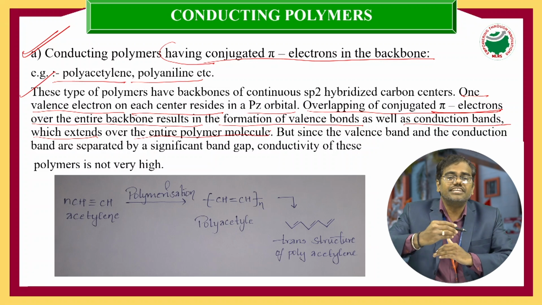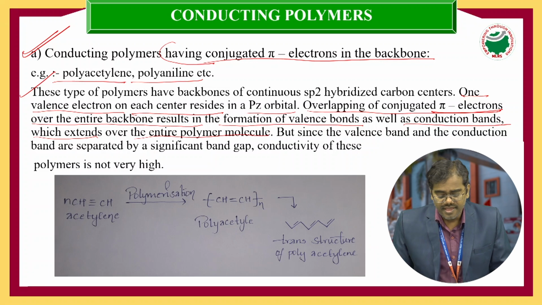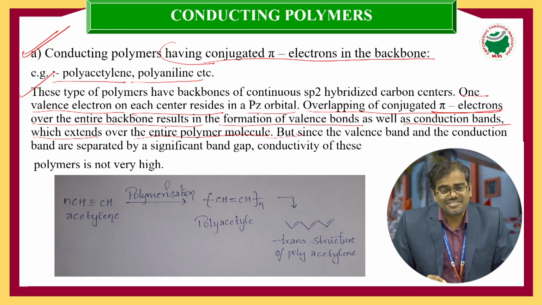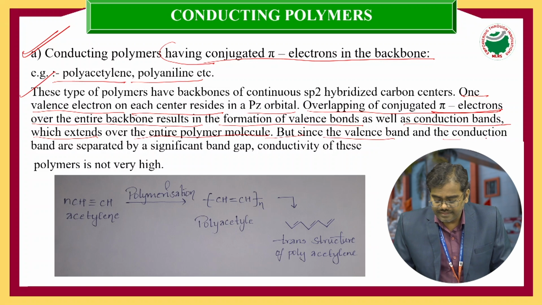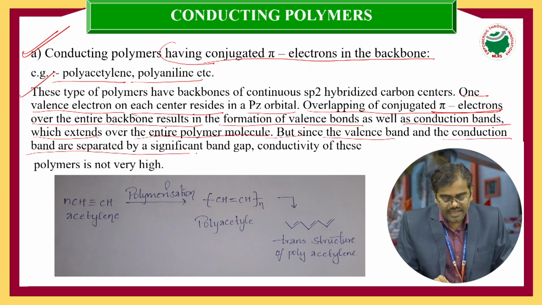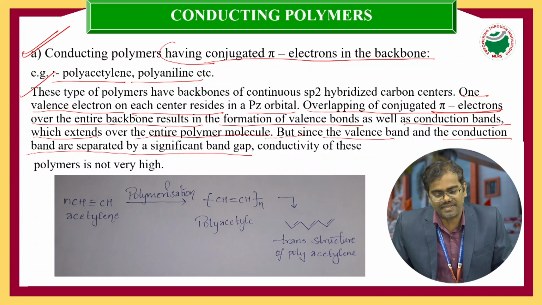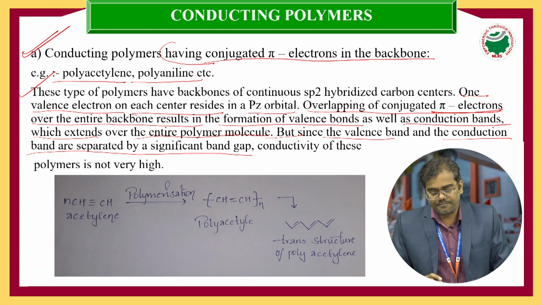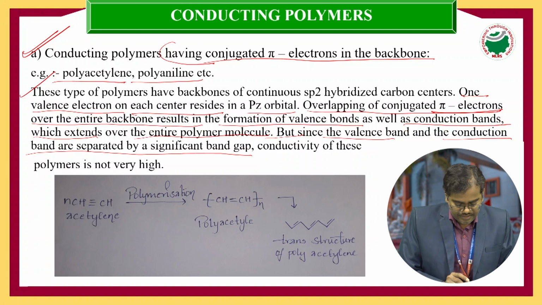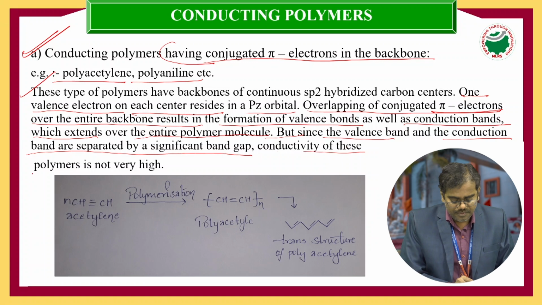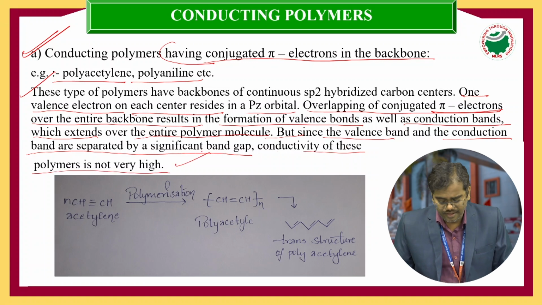This type of excitation takes place throughout the polymeric backbone. But since the valence band and the conduction band are separated by a significant energy gap, which we call the band gap, the conductivity of these polymers is not very high.